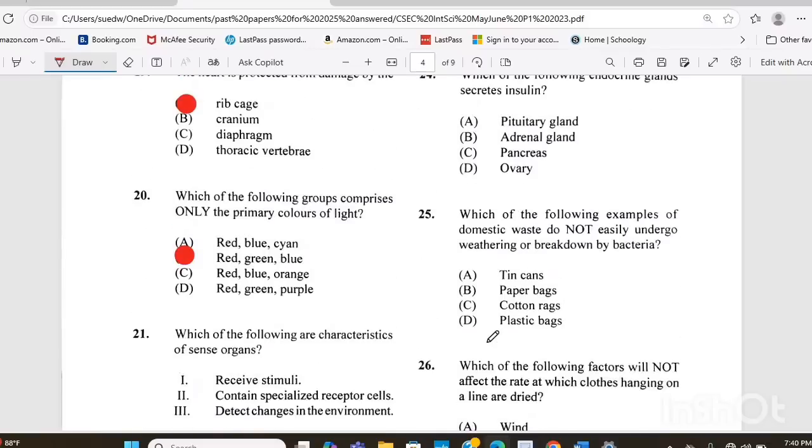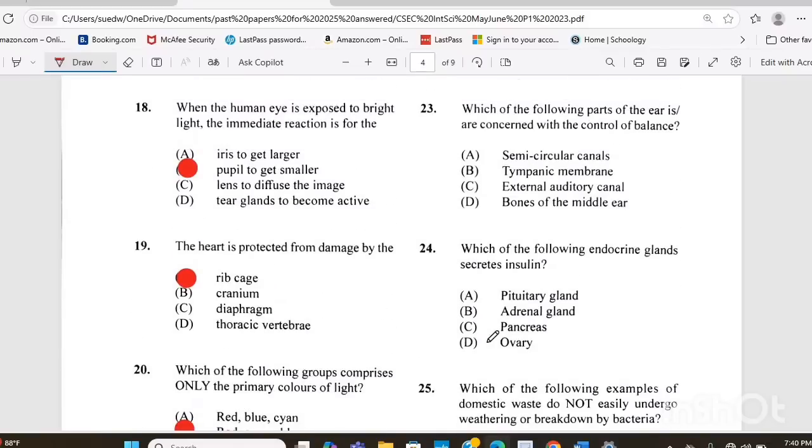Question 23. Which of the following parts of the ear is or are concerned with the control of balance? Is it A, the semicircular canals, B, the tympanic membrane, C, the external auditory canal, or D, the bones in the middle ear? The answer there is A, your semicircular canals.